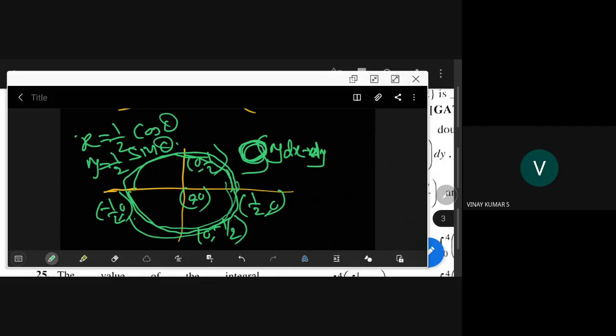It is also known as circulation. If you are in mechanical engineering, you will get that idea, circulation of some fluid around the closed curve. Circulation of the electric field also you can talk about. So anyway, now you try this one. I'll just come in 2 minutes. You try this problem.